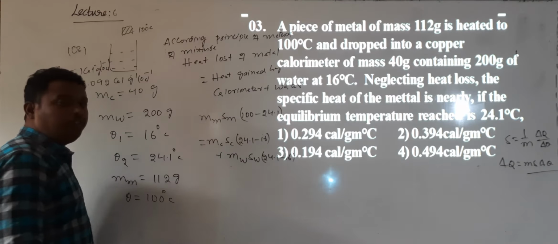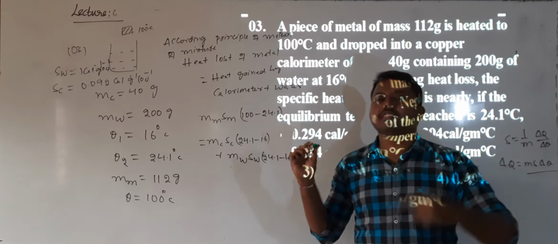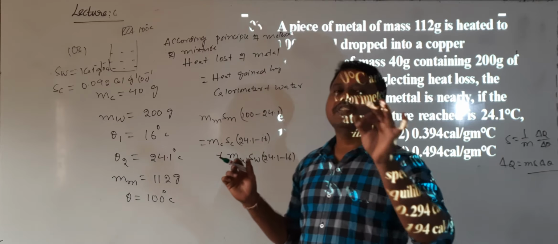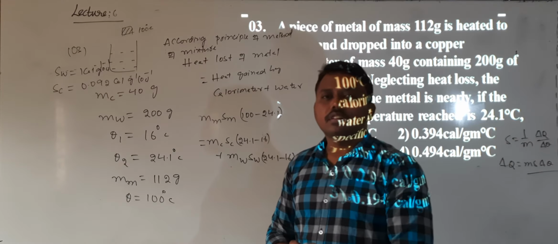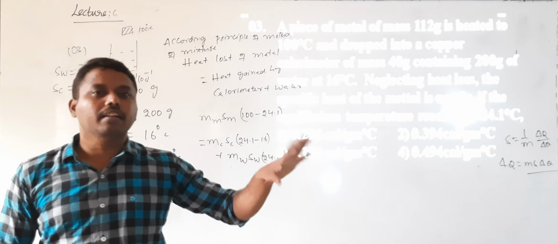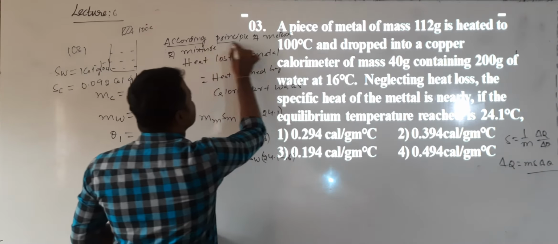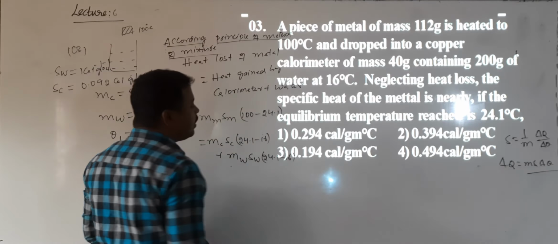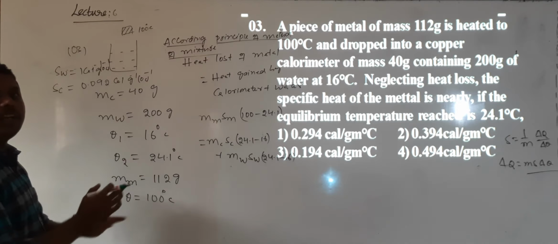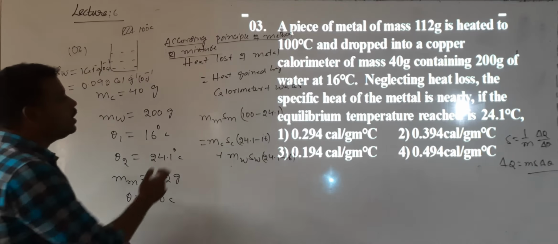Okay? If you did this question, you will get a similar model in the first year lab. There you will calculate the specific heat capacity of an aluminum block. To calculate that specific heat capacity, we will use a calorimeter. There we will apply this principle, the method of mixtures. The simplification is somewhat lengthy, especially with the calorimeter.